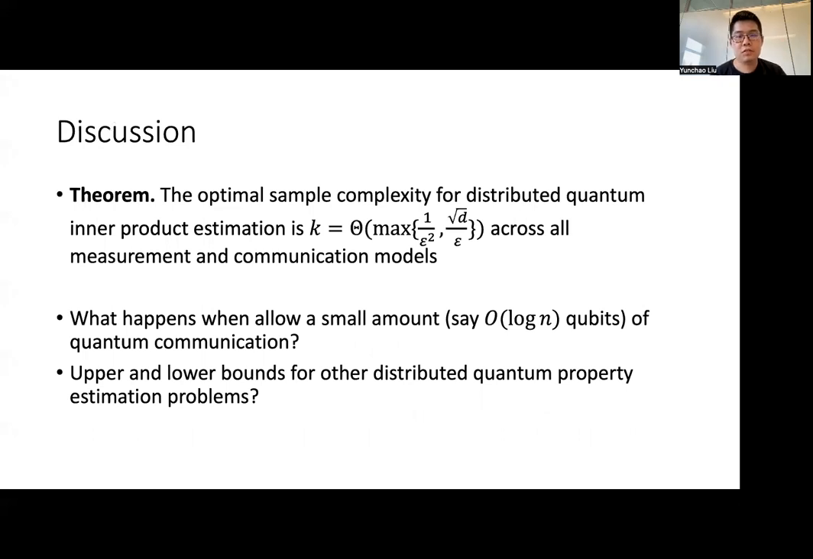So that's all for the proof sketch, and I'll conclude by mentioning some open problems. First, our problem only considers classical communication, and it is natural to ask what could happen if we allow a small amount, say log n qubits, of quantum communication, and whether this could help reduce the sample complexity by a large amount. And second, it is interesting to prove upper and lower bounds for other distributed quantum property testing and estimation problems, as well as estimating multiple properties at the same time following shadow tomography.